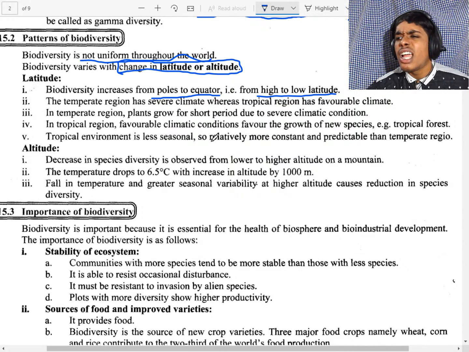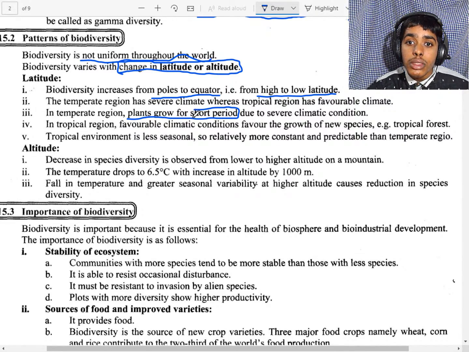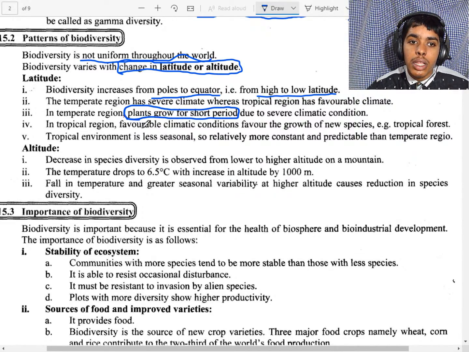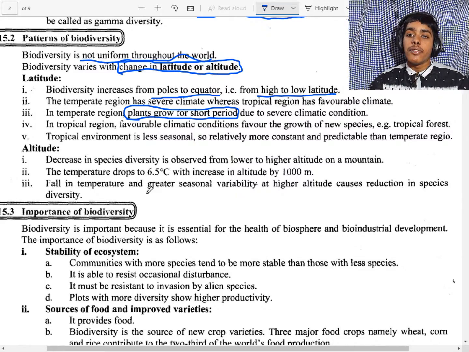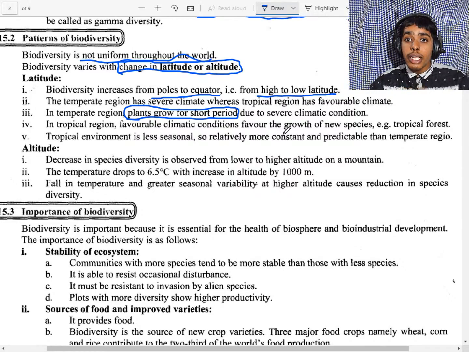In temperate areas there are a lot of climate changes, and plants grow for a short period. Look here, because the climate is not the same throughout the year. In tropical areas, favorable climatic conditions favor the growth of new species. Tropical means the conditions will be the same throughout the year.